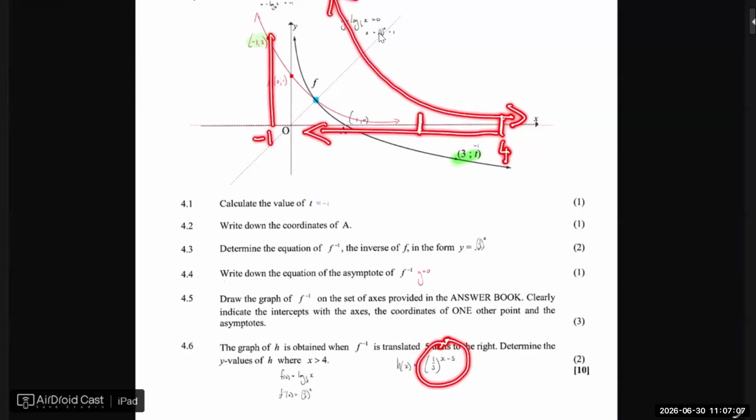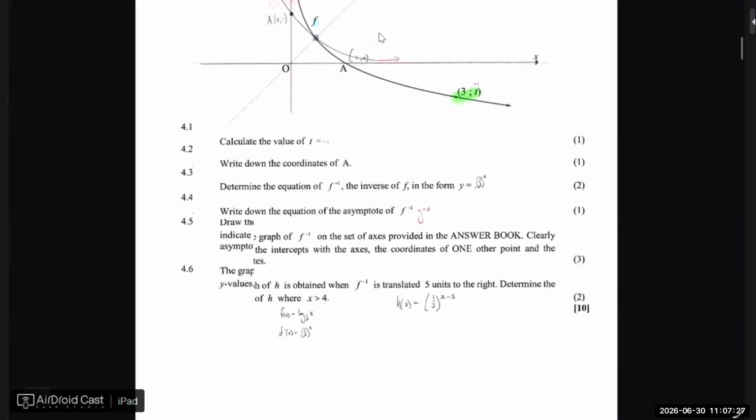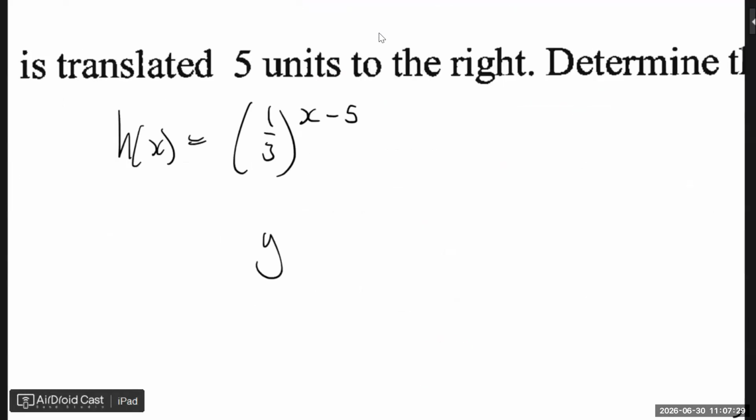At -1. So what will all these y values be? It will actually be all of those y values. Do you agree? I'll explain it again. So the answer is everything smaller than 3. So the y values will be smaller than 3, but definitely greater than 0, because remember it's a horizontal asymptote.